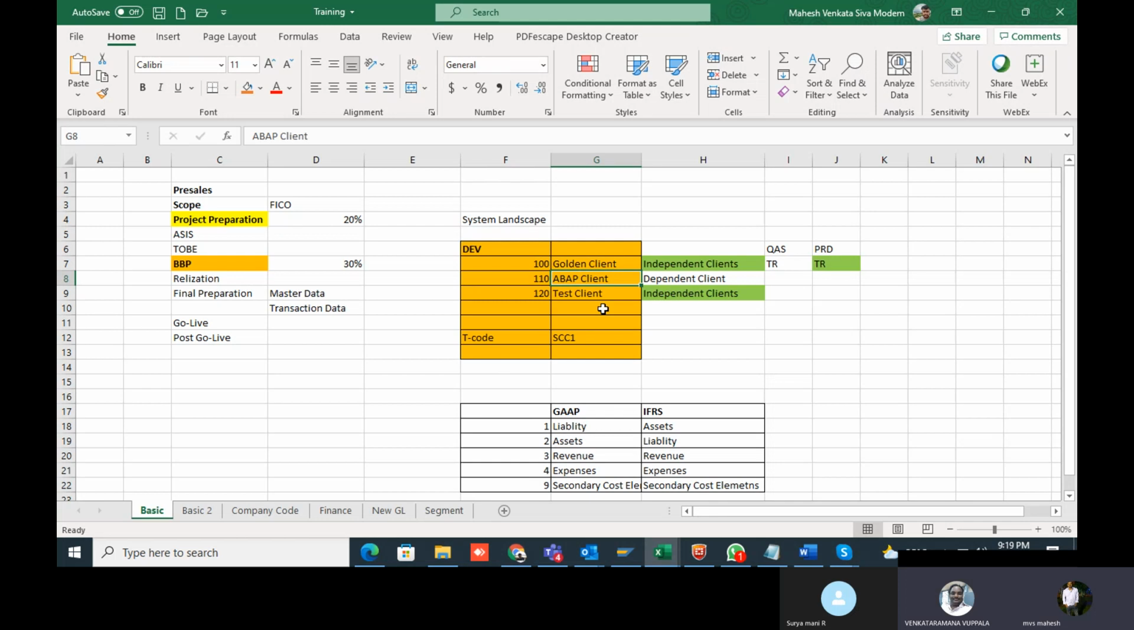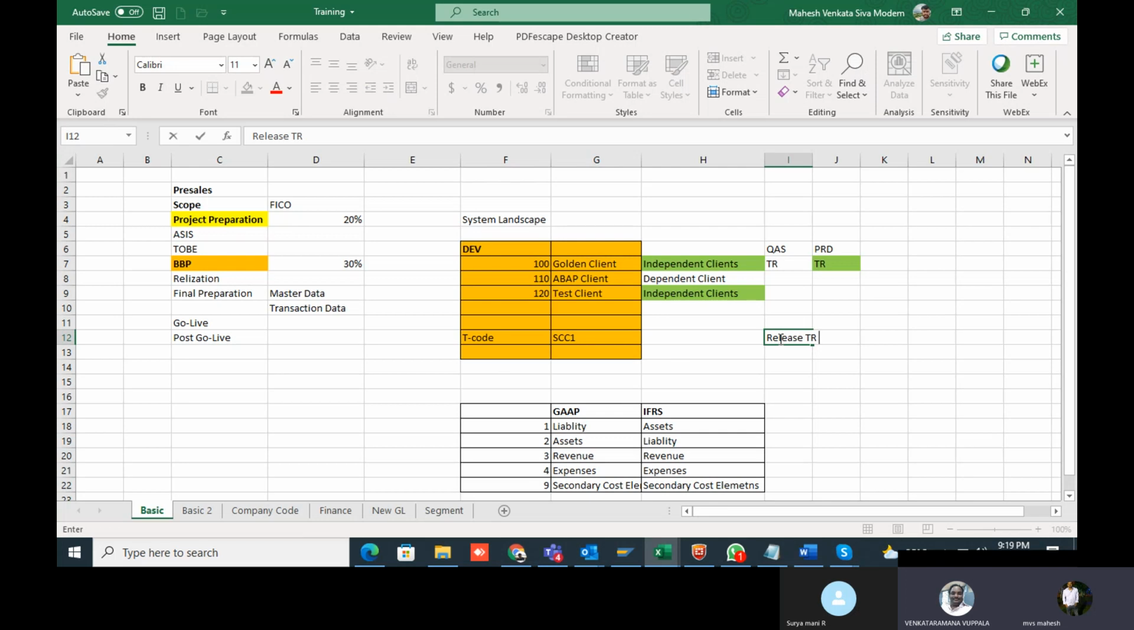Yes, transport copy is within the system, within the server. If you want to move from one client to another client, there is no need to release the transport request. Just copy the transport request from one client to another client, if it is within a single system. You just have to copy the transport request using the transaction code SCC1. And coming to the quality system, you have to release the transport request.